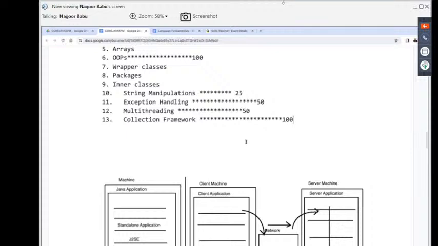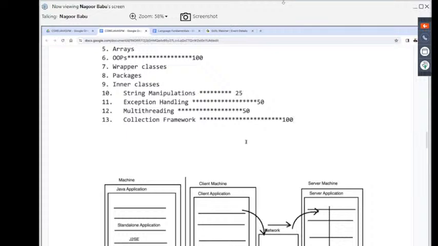Definitely, in the collection framework also we have very good content. Collection framework is not anything other than data structures only. Like stack. Stack is a data structure or not? Vector is a data structure. Queue is a data structure. Graphs.